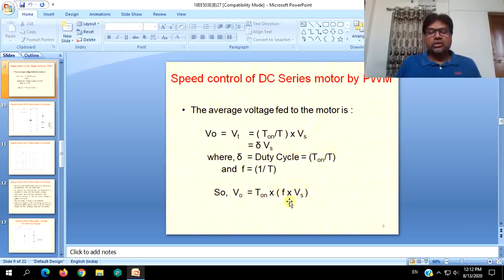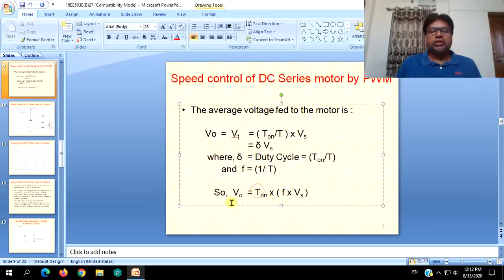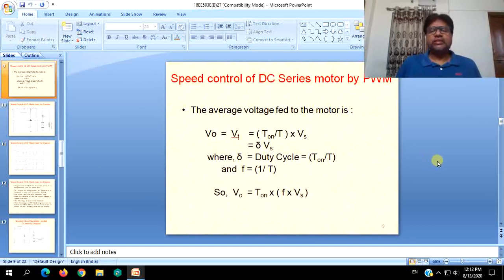For pulse width modulation technique, we will be keeping frequency constant and source voltage is also constant. So this total term is constant, and we can simply control that by simply changing the turn on period or width of the conducting pulse. By changing the width of the conducting pulse, we can change the chopper output voltage and in turn the voltage applied to the armature. So that is how armature control is done by using pulse width modulation technique, which is much simpler when compared to single phase drives. Just by changing the conduction period, it will be changing. If conduction period is more for a given frequency, voltage will be more, speed will be more. If you want to decrease the turn on.